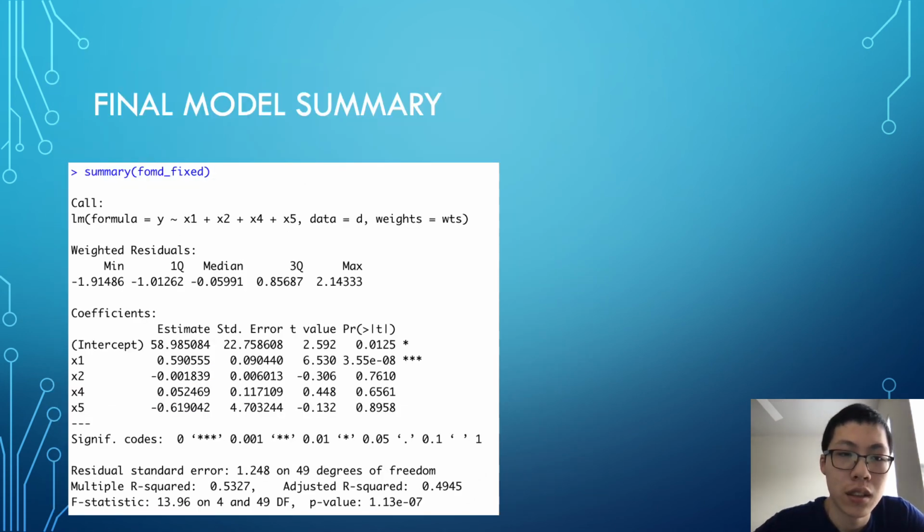And here comes the final model summary. I use a model that is dealt with by the WLS method, though I know it does not fix the problem. From the summary of the model, we know that X1, the age, has a positive impact on blood pressure, and it is statistically significant because B1 is 0.9505, a positive number, and the P value is far, far smaller than the significance level.